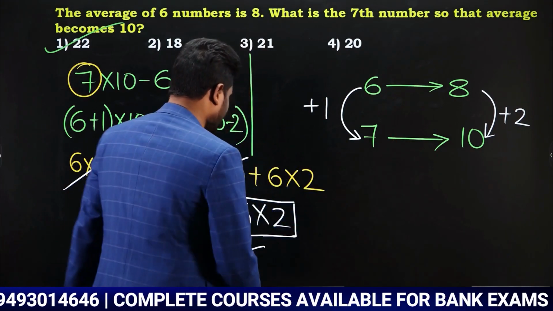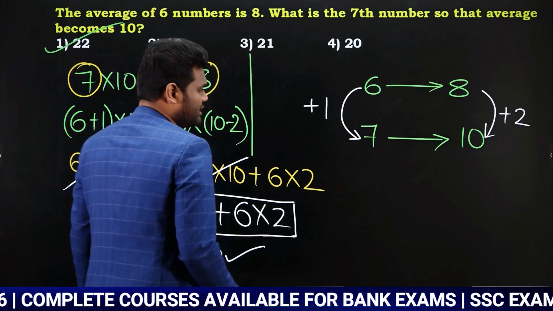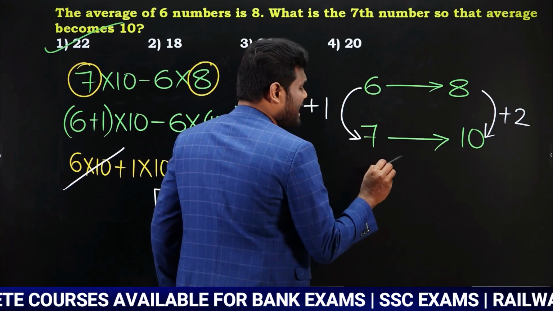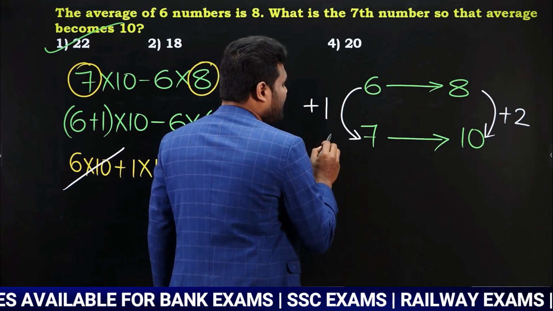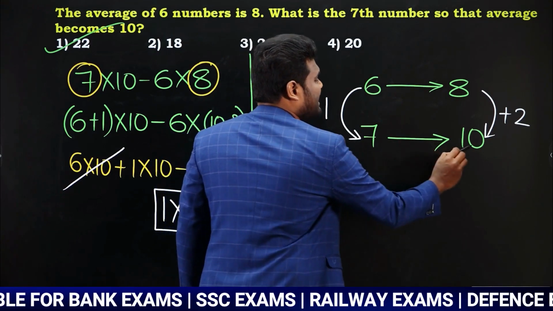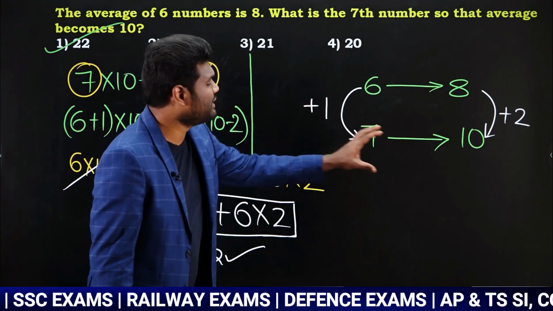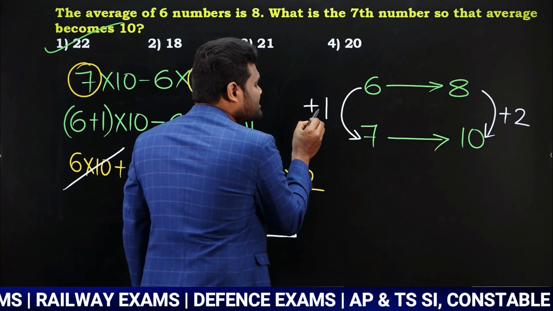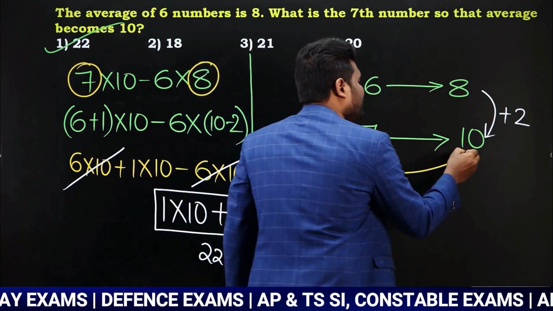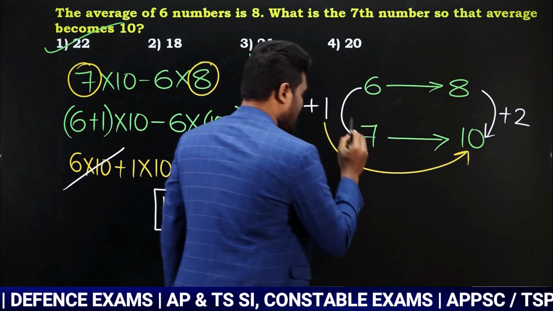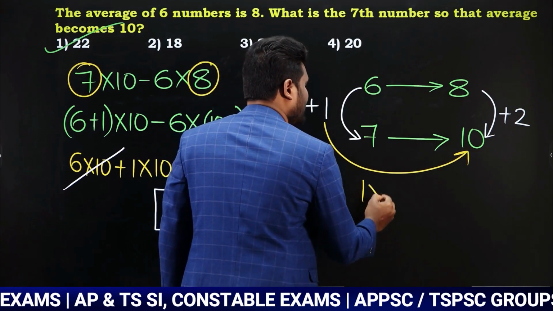Now simply observe here. What you need to do is multiply the left hand side difference with the right hand side bottom number. The left hand side difference is plus 1. Now multiply this with the right hand side bottom number. Now this is going to be 1 into 10.